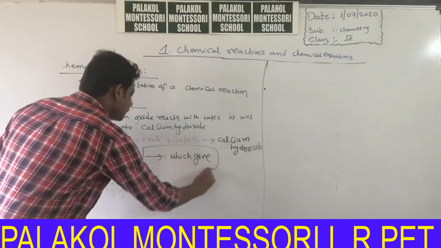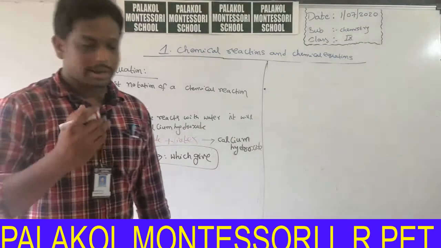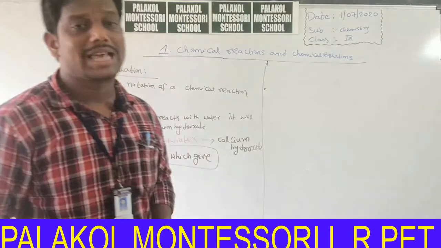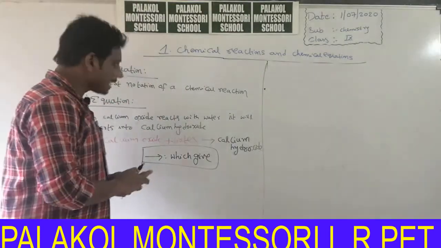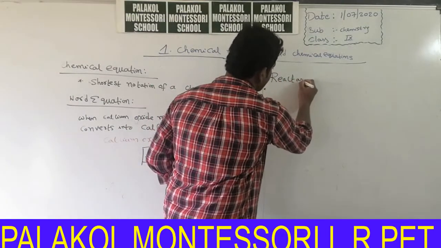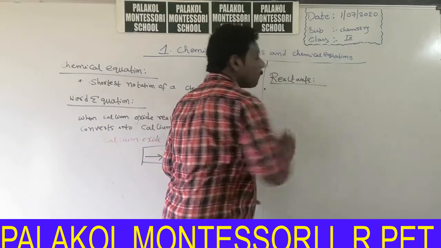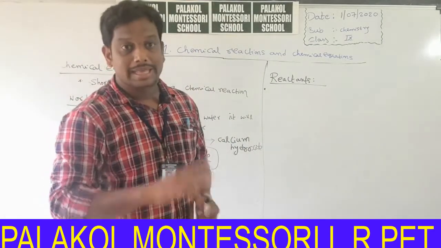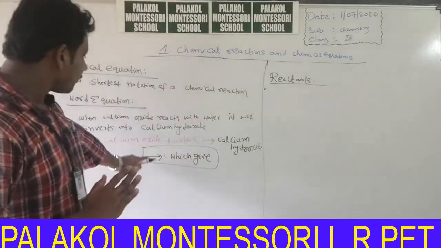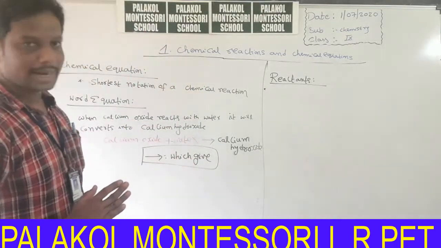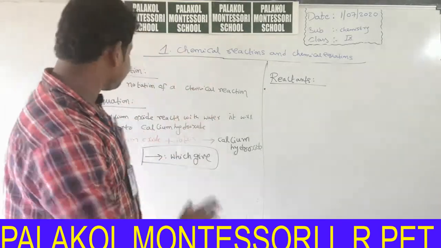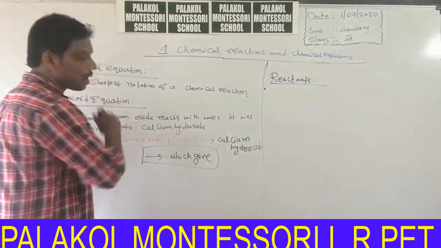This arrow mark we will call it as "which gives". When calcium oxide reacts with water, which gives calcium hydroxide. Okay, next I will explain another definition, reactants. What is the definition of reactants? The substances which are present on the left side of the word equation, left side to the arrow mark, are called reactants.